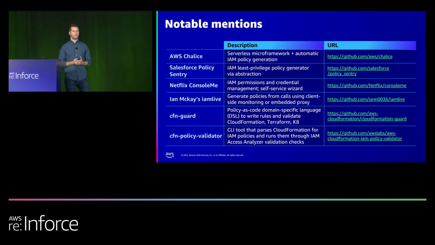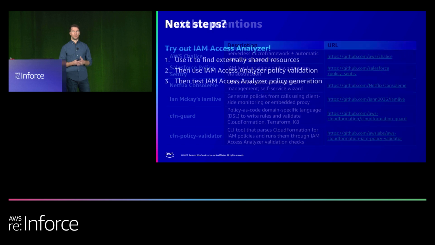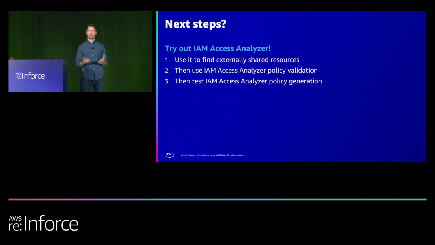And lastly, I also want to mention some notable projects. We didn't feel we had time to cover them well or to compare and contrast between them, so I do just want to highlight them here. AWS created some of these, and then customers like Netflix and Salesforce created these as well, just for some custom tooling that might help you in order to craft good IAM policies or to manage your identity and access more effectively. And we're including these just for reference for you to look up later if you watch the recording as well. And so if you're looking for some key takeaways or next steps, we got you covered.